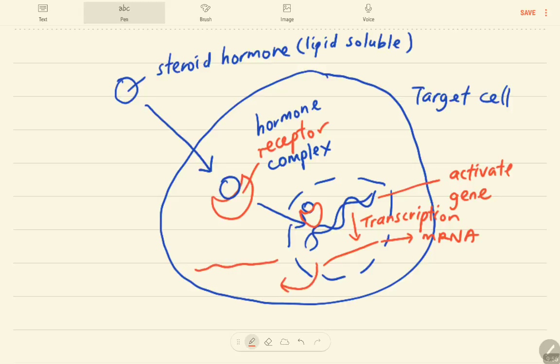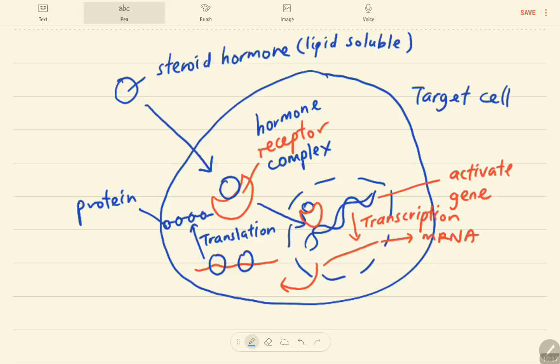What happens to this mRNA? It binds to the ribosome, to manufacture what? Protein, right? So this process, translation, will occur in the cytoplasm to form the polypeptide chain. So this protein is formed. So the hormone achieves its target.